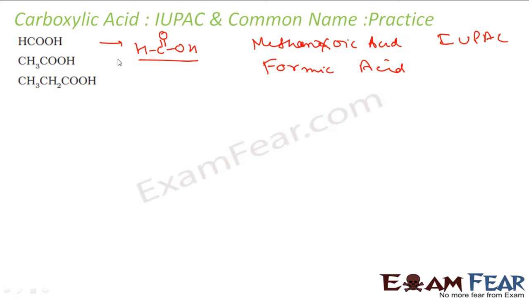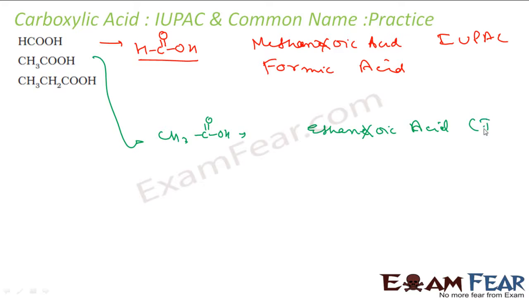The next is CH3COOH. CH3COOH is derived from ethane. So ethane, remove E and add oic acid, this becomes ethanoic acid, and that is my IUPAC name. If you want to write the common name, it is derived from acetic. It's called acetic acid. Initially, it's my common name.